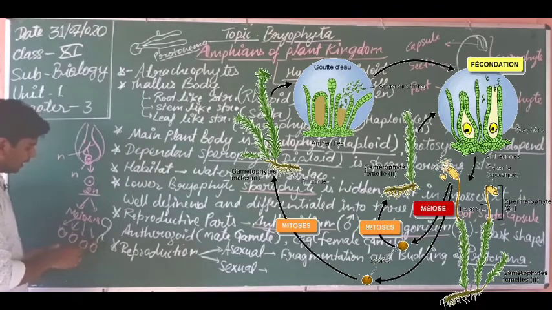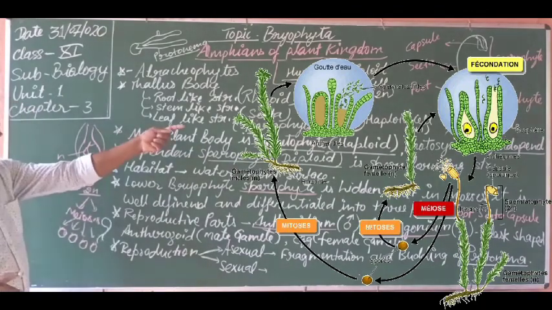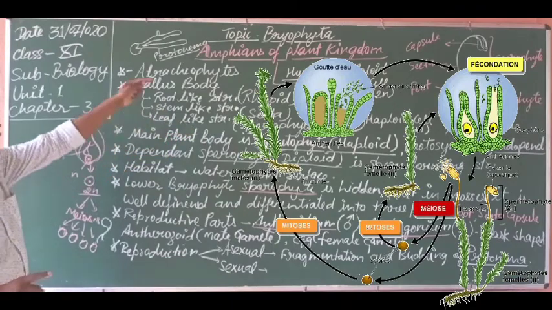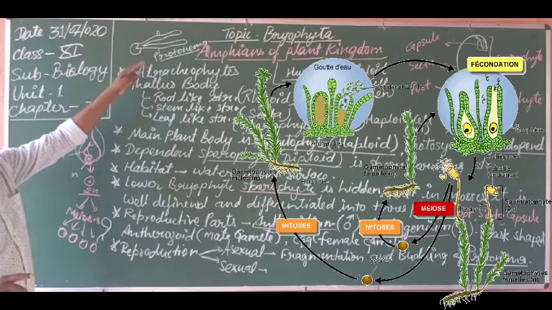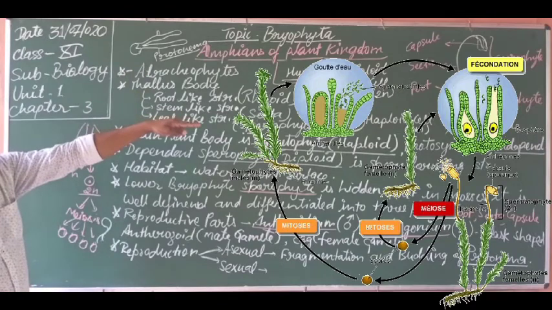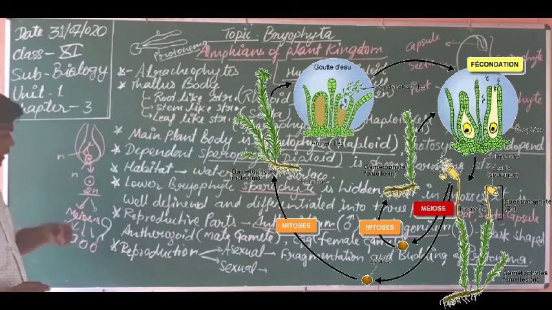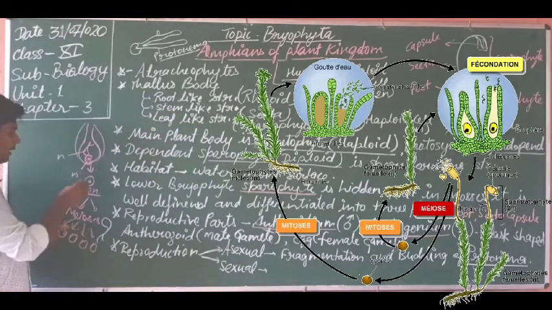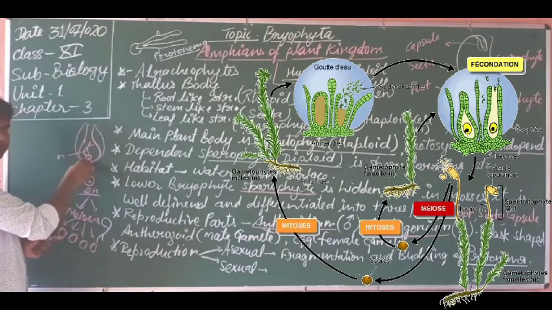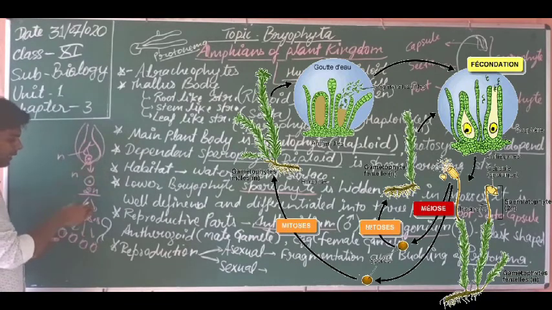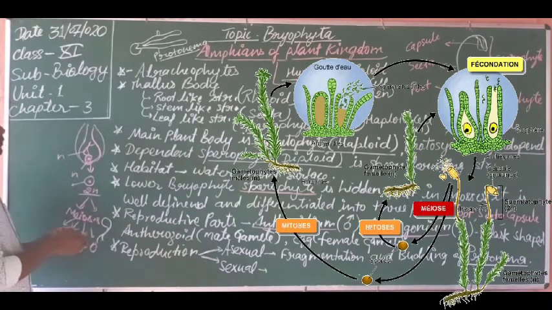So that is why these spores, if they germinate, then a haploid plant body or haploid gametophyte is formed. So if protonema will germinate, then which structure will form? Gametophyte. This gametophyte again forms the gametes. And here this zygote, this meiosis process occurs where?